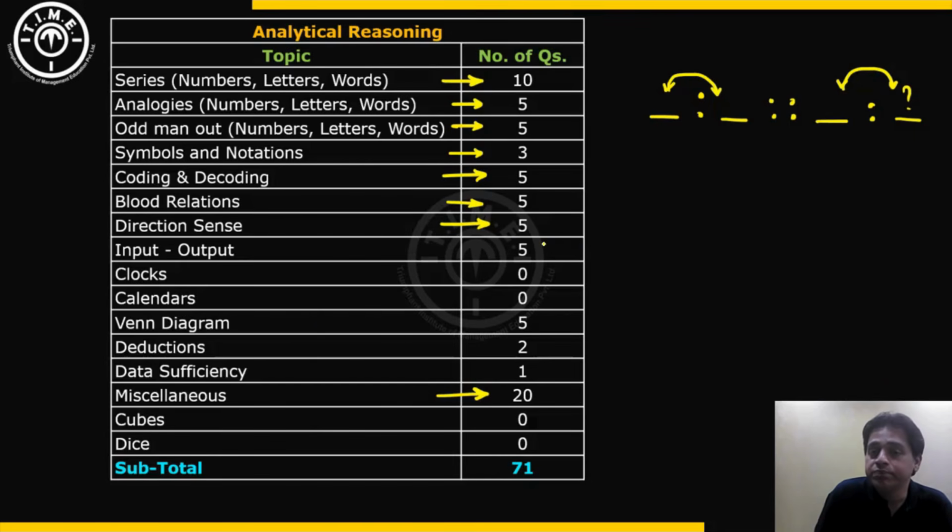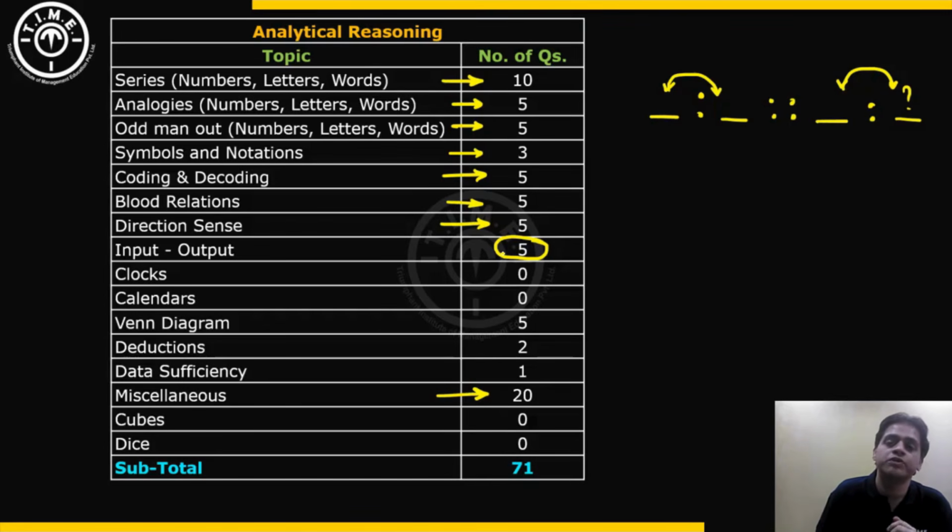The main speed breaker in this section was input-output. 5 individual questions of input-output were asked, each of them based on a different set of input-output. Each question was separate. So you had to go through the sample input, through all the steps, decide what was actually happening in that particular machine, and then apply those steps on some given input and answer the question.